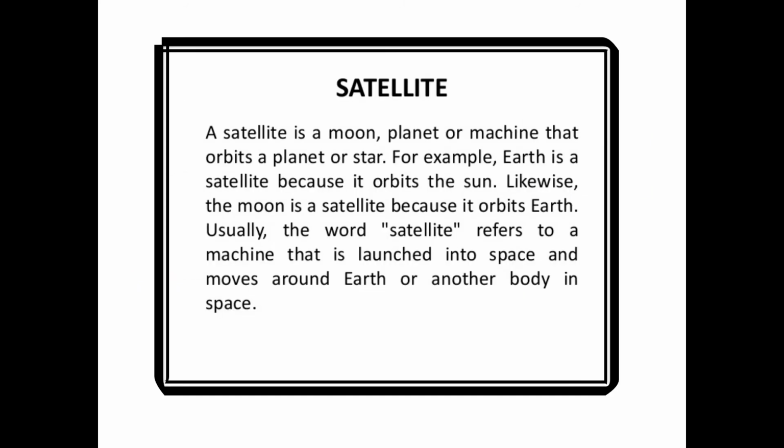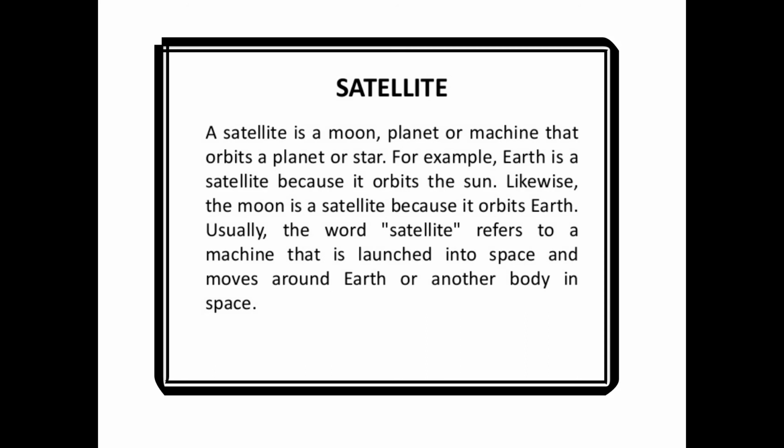So now we are talking about satellites. A satellite is a moon, planet, or a machine that orbits a planet or star. For example, Earth is a satellite because it orbits the sun. Likewise, the moon is a satellite because it orbits Earth. Usually, the word satellite refers to a machine that is launched into space and moves around Earth or another body in space.